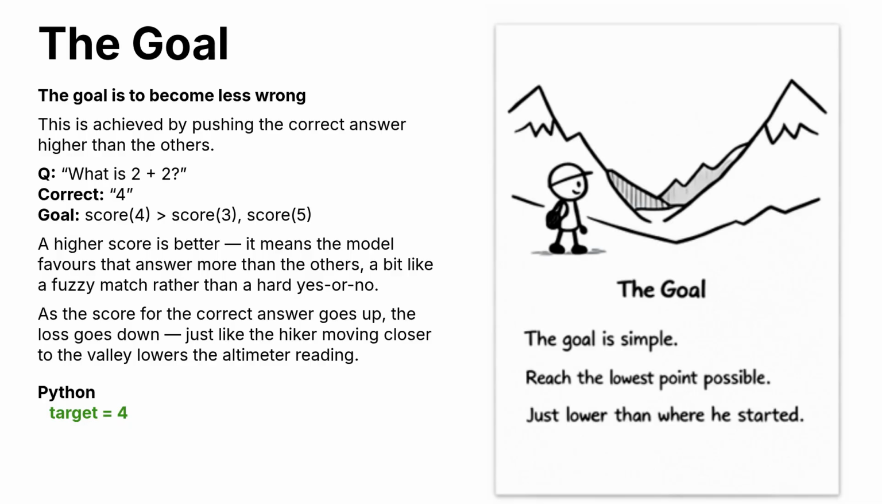The goal is not to be perfect. The goal is to become less wrong. Step by step, the hiker moves closer to the valley. In machine learning, learning means slowly favoring better answers over worse ones.